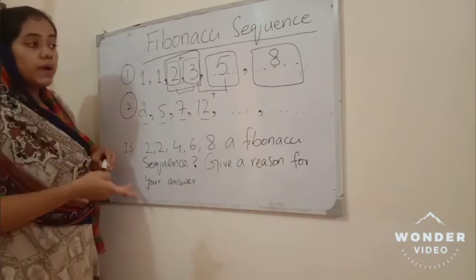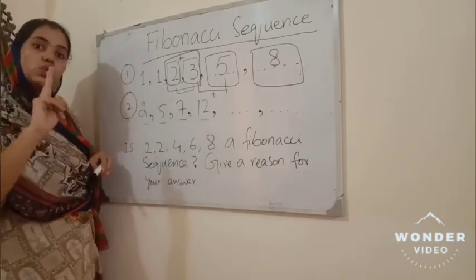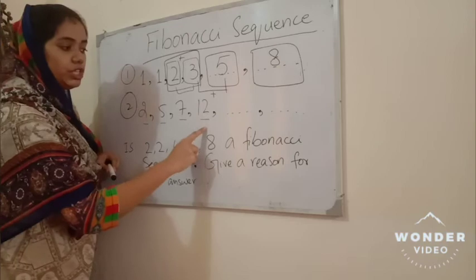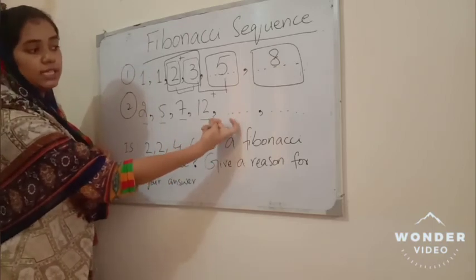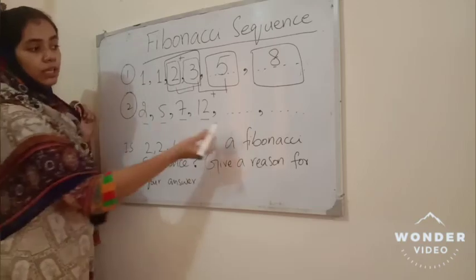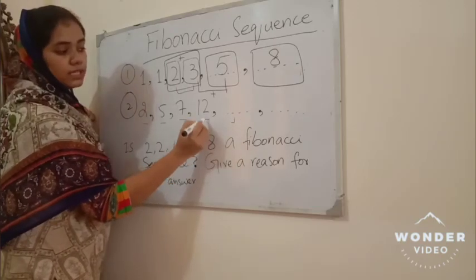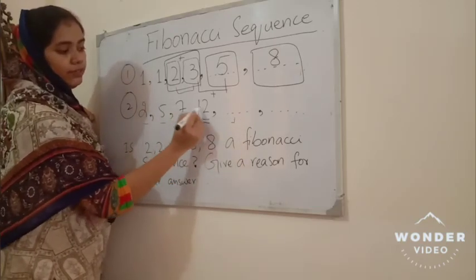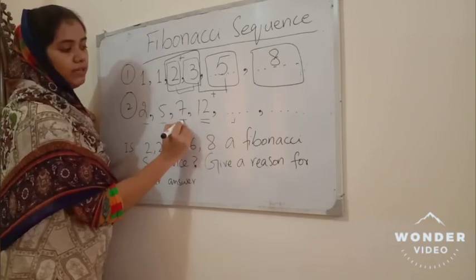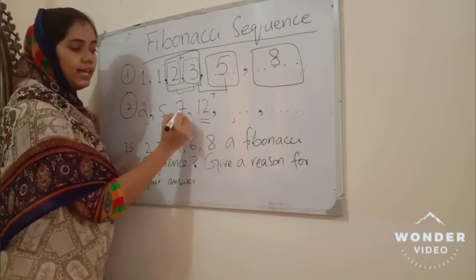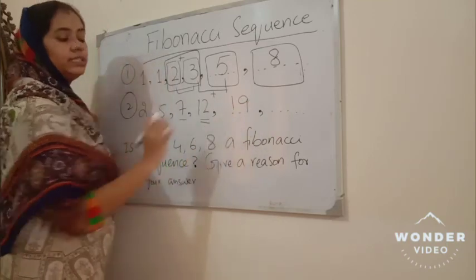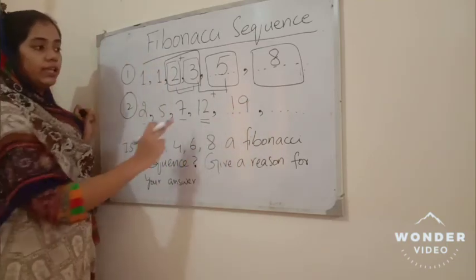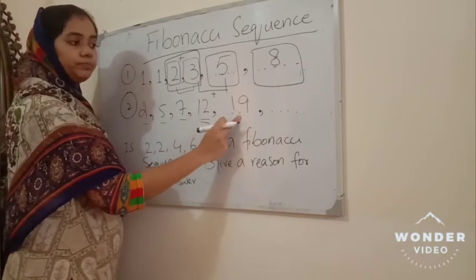Of course, by adding the previous two terms, the immediate ones. What are the preceding two terms for this term? 12 and 7. If we add them, 7 plus 12, we get the result 19.